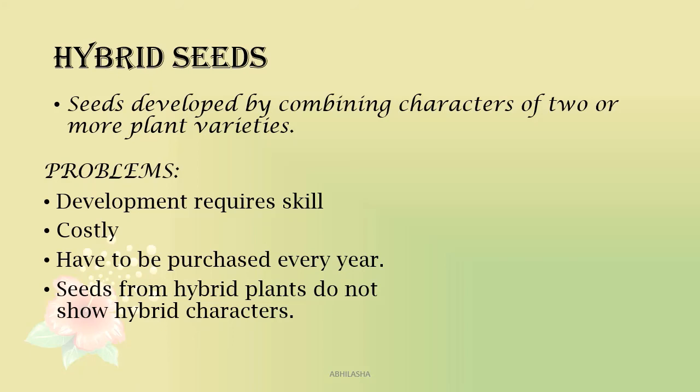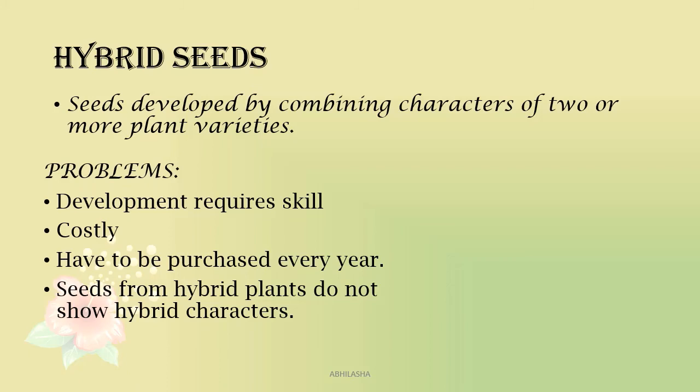So if you want the hybrid characters, you have to purchase the seeds again. Why does this happen? You've studied that during meiosis, there is separation or segregation of chromosomes. So sexual reproduction involves segregation of chromosomes or characters, and hence the hybrid characters are separated again.